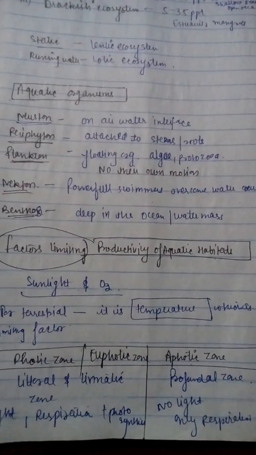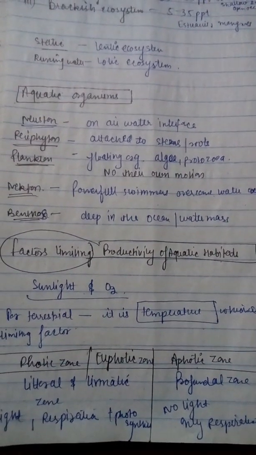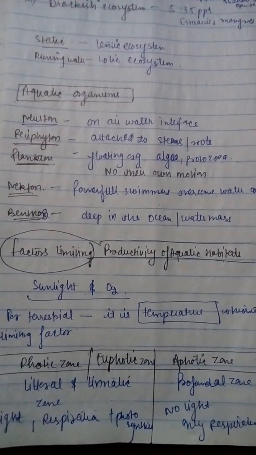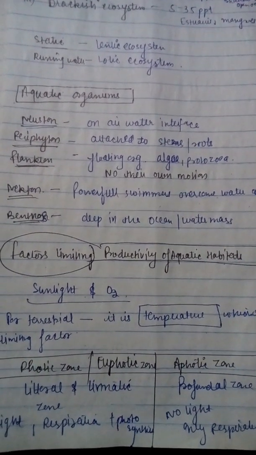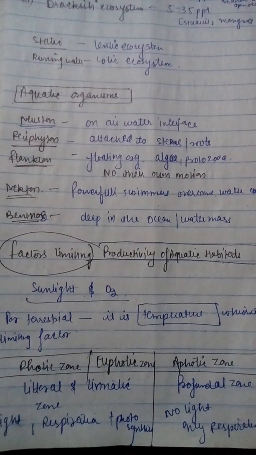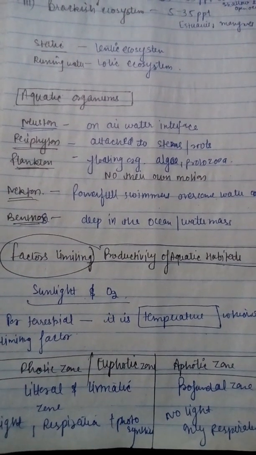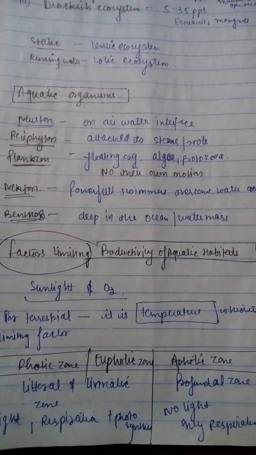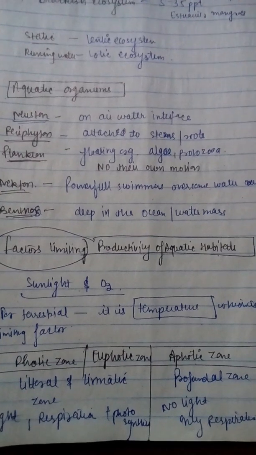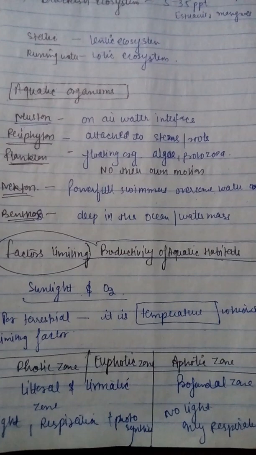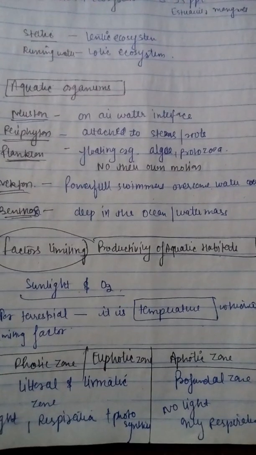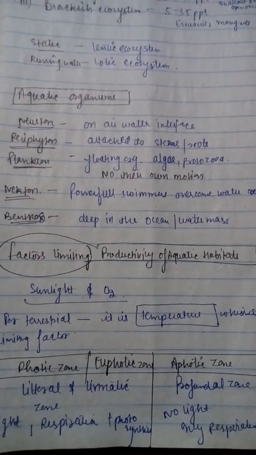So there are certain factors that are limiting the productivity of the aquatic habitats. Certain factors are sunlight and oxygen only, in the case of aquatic habitats. But in terrestrial ecosystem, only the temperature limits the productivity of the terrestrial habitats. So terrestrial के case में only temperature is a limiting factor, and in case of aquatic habitats, the sunlight and oxygen is the limiting factor.